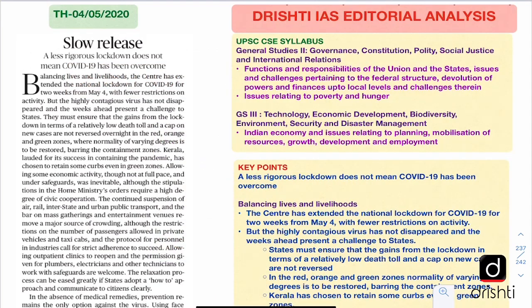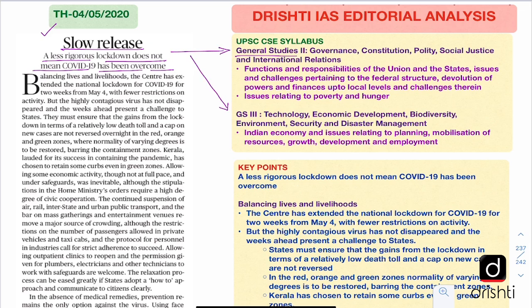Today's editorial has been taken from The Hindu and it has appeared on 4th of May. It says that a less rigorous lockdown does not mean COVID-19 has been overcome and challenges remain both for the government as well as for the citizens. So it directly links with GS paper 2 and GS paper 3.